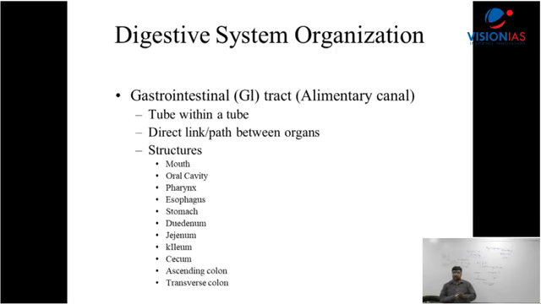Right. I'll give you certain important information here. The GI tract is the anatomy part. Gastrointestinal tract, it is also called the alimentary canal. It's basically a tube within a tube. We already have a passage, a tube within a tube, a direct link, a path between organs. And what are the structures there? There's something called secondary structures in digestion. The primary ones start from the mouth, but there are also accessory organs. Right, what are the accessory organs?